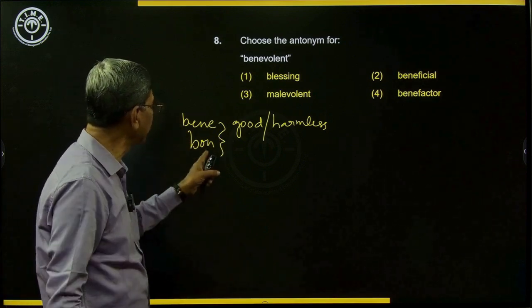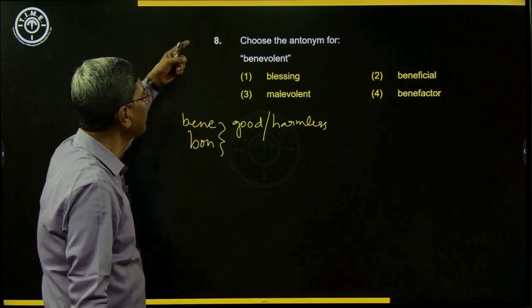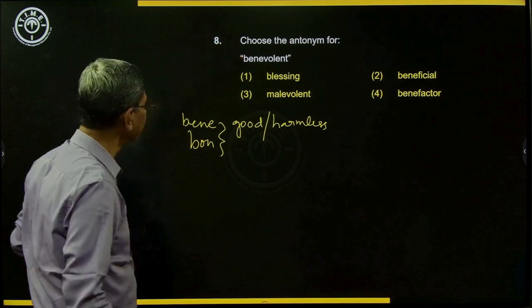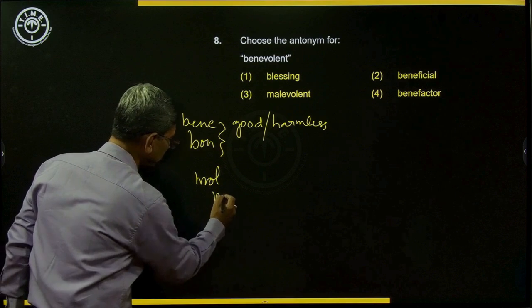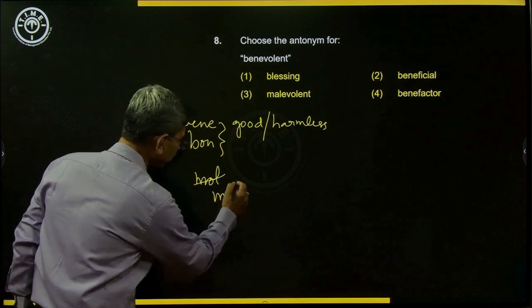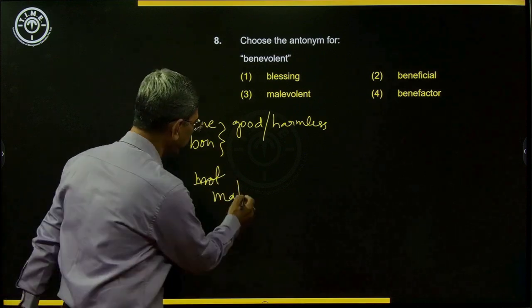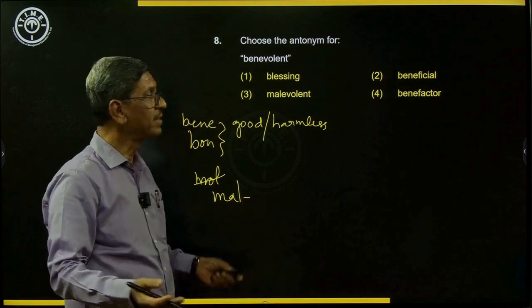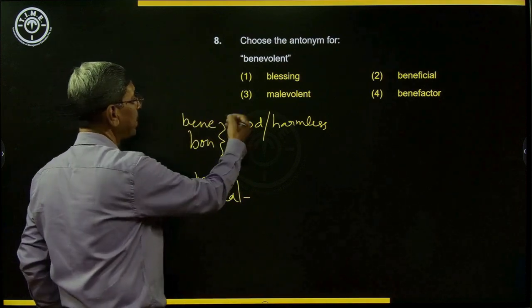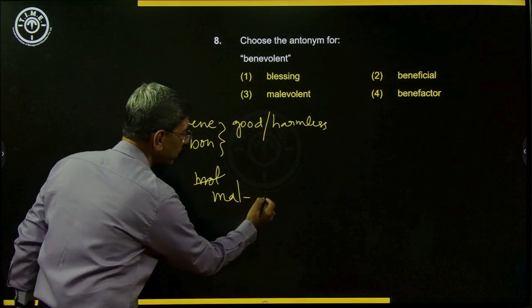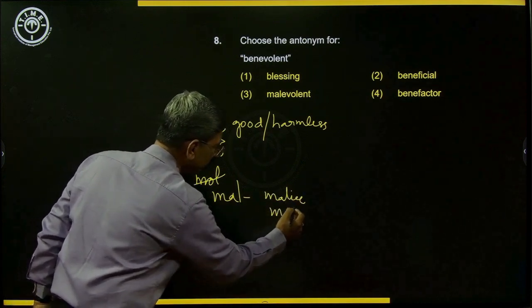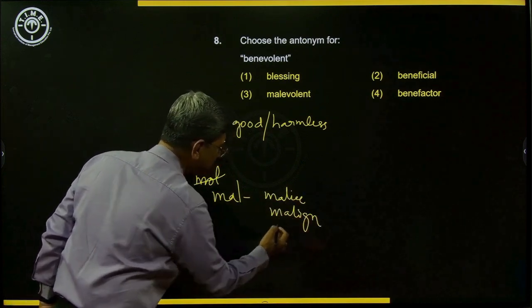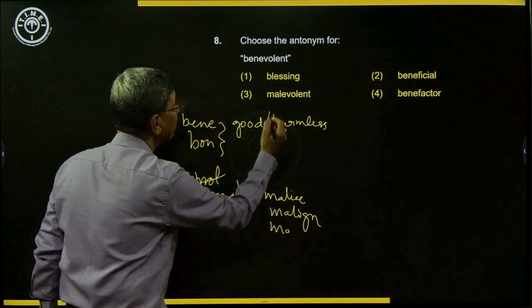All these words are there, including benevolent. The opposite of this is mal. We have malice, the desire to harm. Then malign. Then we have malevolent, which is given here.